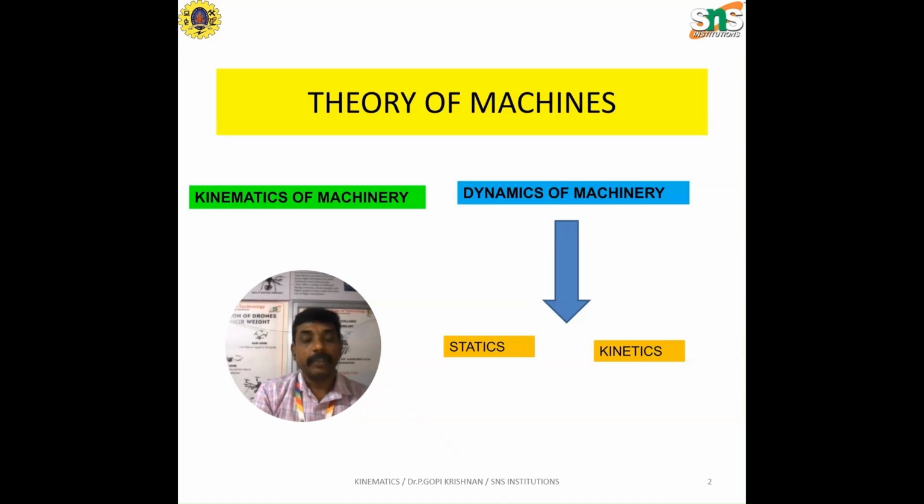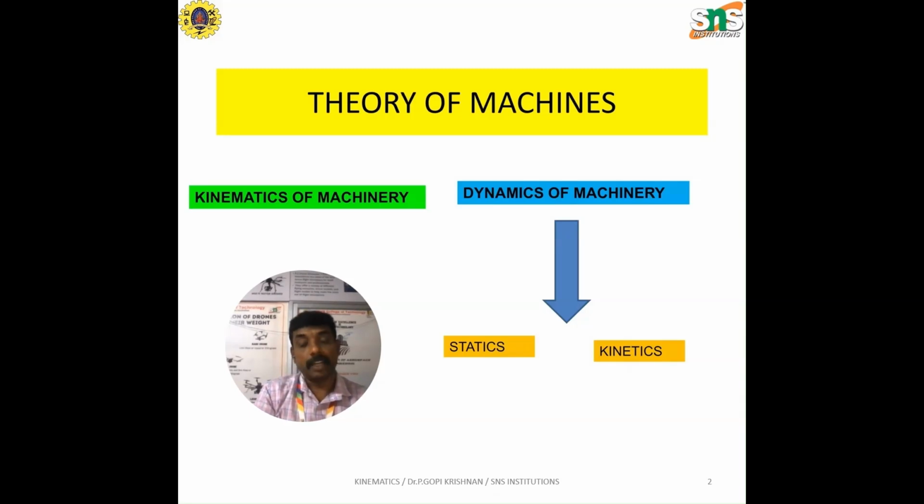And if we are studying the various components and various forces acting over those components and the effects created by the forces acting over the components, then that kind of study is called the dynamics of machinery, right? Do you understand the difference between kinematics and dynamics? Studying the components and the geometries of the components and the forces acting over them is kinematics of machinery.